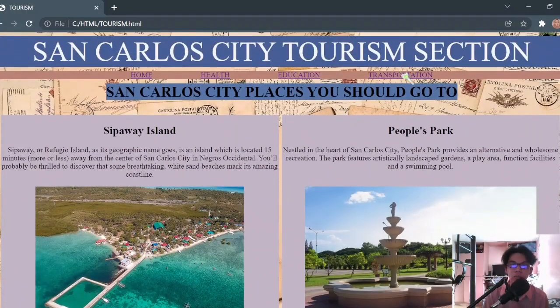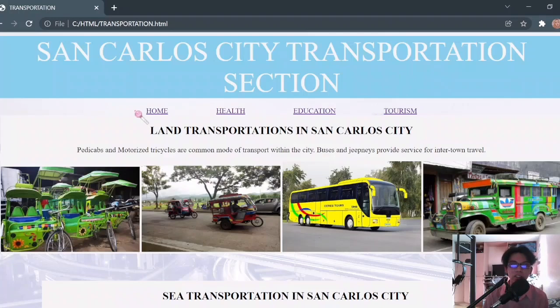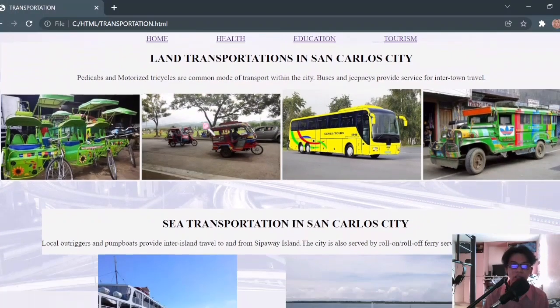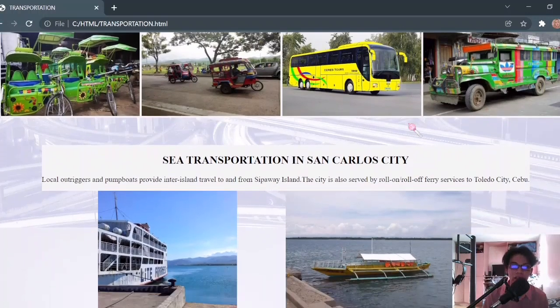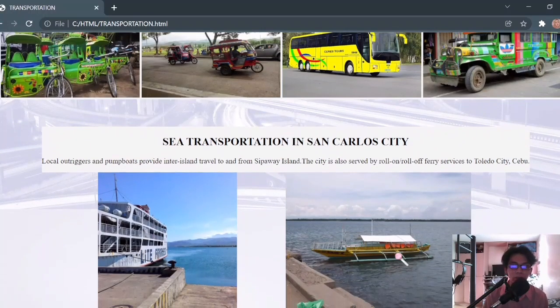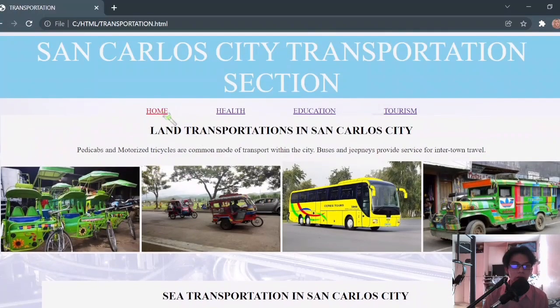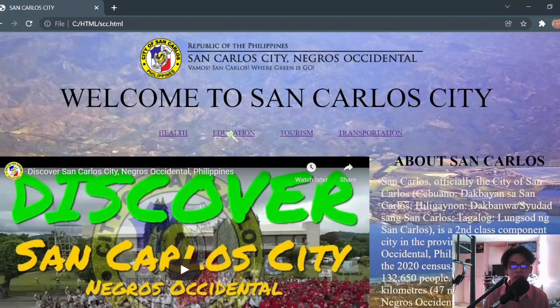Then lastly is the transportation, San Carlos City transportation section. So of course the links, then land transportation in San Carlos City. So a little detail of what are available, so pedicabs and motorized tricycles, then buses and jeeps. Then sea transportation in San Carlos City. Then the pump boat and the ferry services. So we go back. So I think that is all for my codes and for the output of my codes.